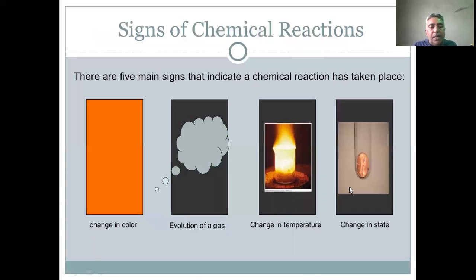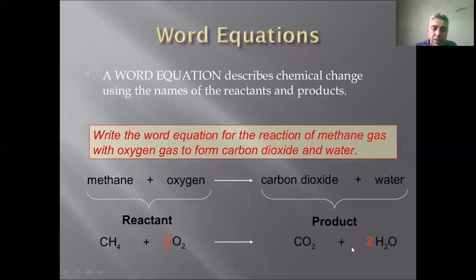Then the signs of a chemical reaction: there are 5 main signs that indicate a chemical reaction has taken place: change in color, evolution of a gas, change in temperature, and change in state. There are some reactions in which taste may also change, for example, the souring of milk.